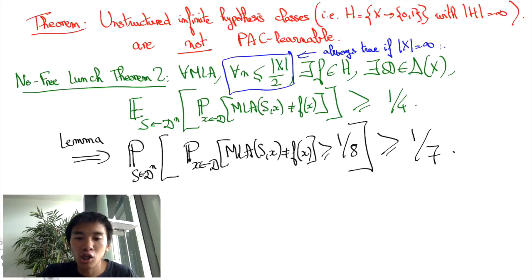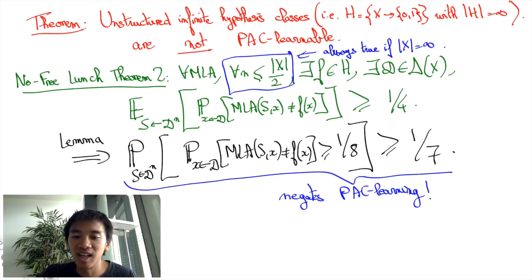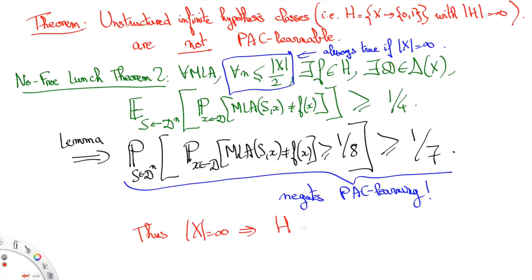No matter how large the sample set is, it will then always be less than half of the cardinal of X. Therefore, there exist prediction functions such that with probability at least 1/7 over sample sets S, the prediction function MLA(S) will mispredict labels with probability at least 1/8. I'll let you convince yourself that this statement negates the PAC-learnability of the problem, and thus proves that unstructured infinite hypothesis classes are not PAC-learnable.